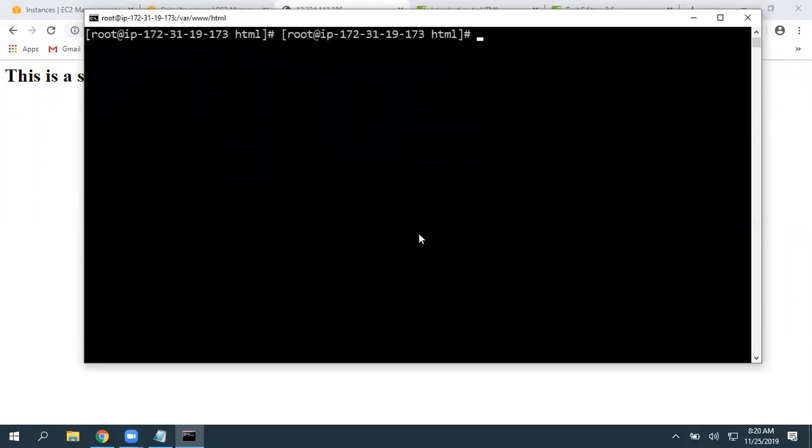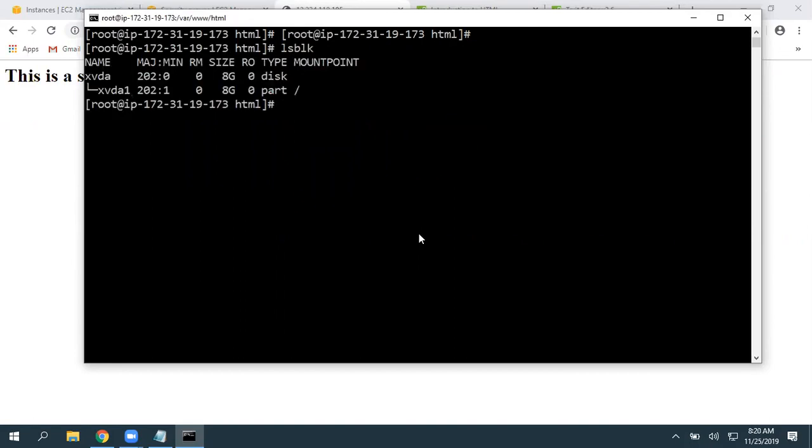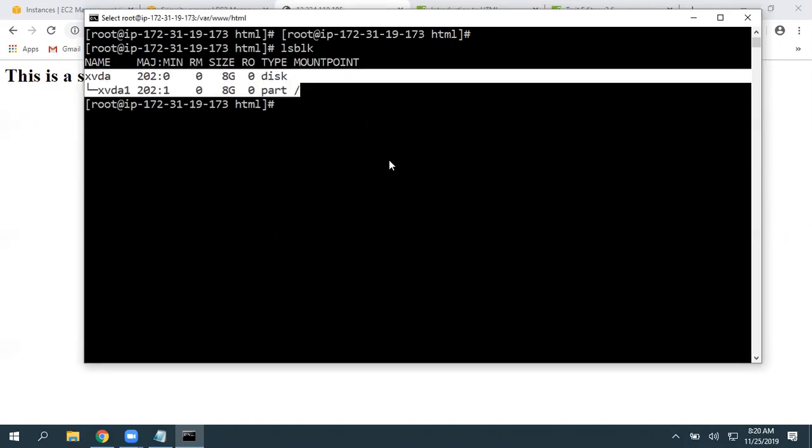Again, I want to view all the block-based devices. Then lsblk. Forget about df -T -H, it is giving a lot of information; I really don't want all those. So see here, we have only one volume, xvda, and that contains 8 GB, and it is mounted to slash. So all files, everything is available under the slash.